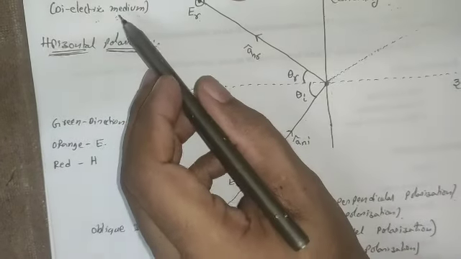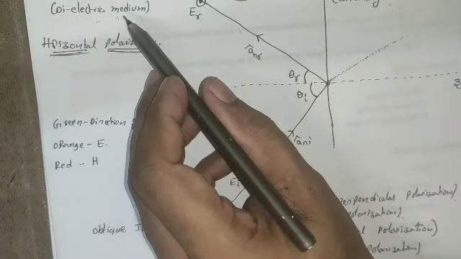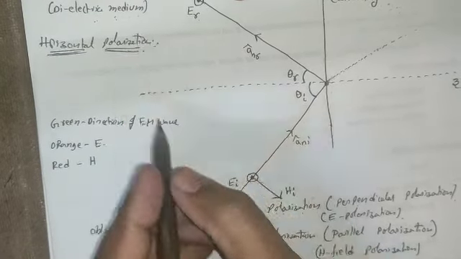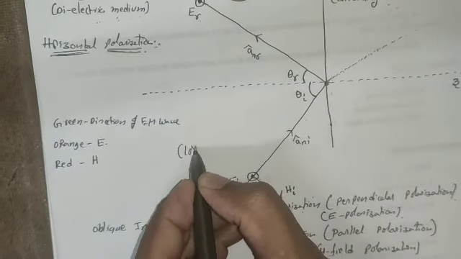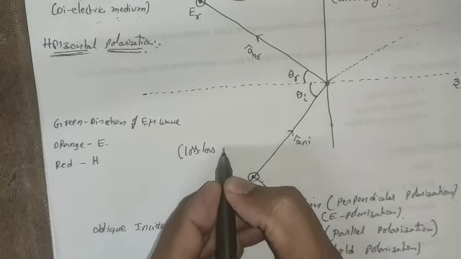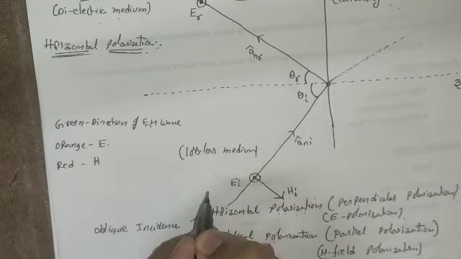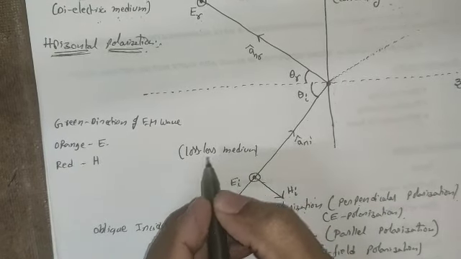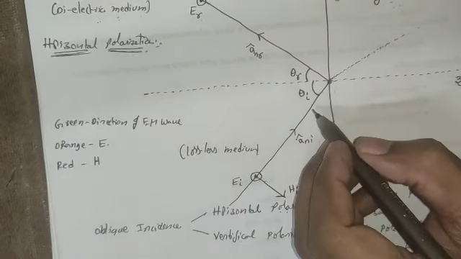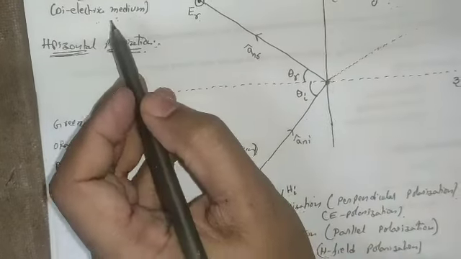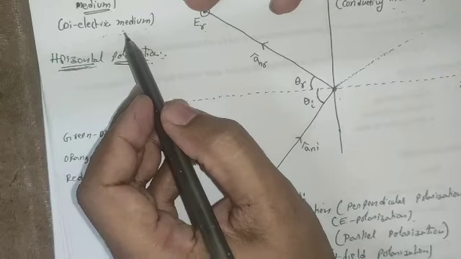Hence, when the electromagnetic wave passes through the dielectric medium, we should treat this medium as the lossless medium, because there is no loss of energy. This is because of the non-availability of charge carriers in medium 1.